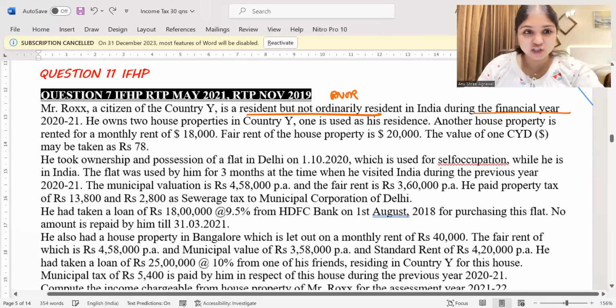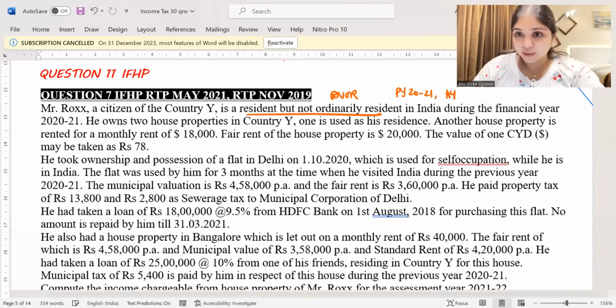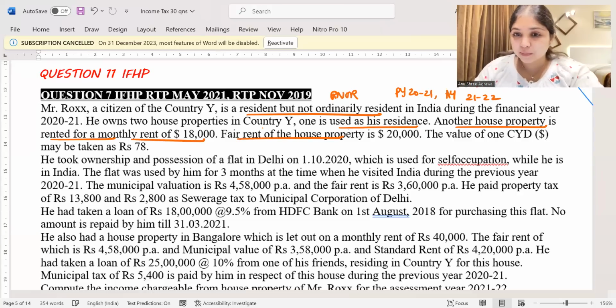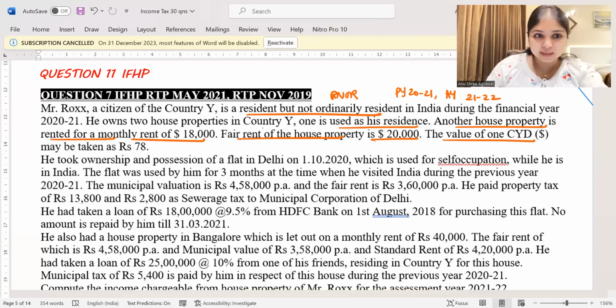Now, during the financial year 2021. So in this question, we are talking about previous year 2021, that is, we're talking about assessment year 21-22. He owns 2 house properties in country Y. One is used as his residence. Another house property is rented for a monthly rent of $18,000. Fair rent of the house property is $20,000, and the value of one country Y dollar may be taken as 78 rupees.